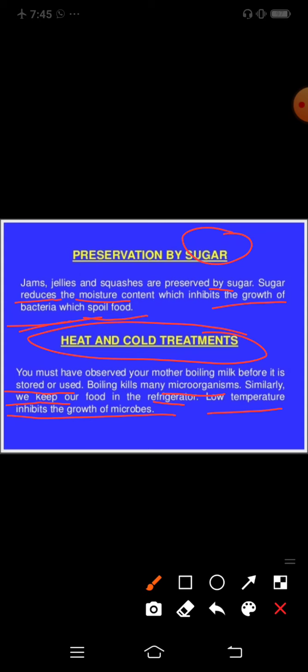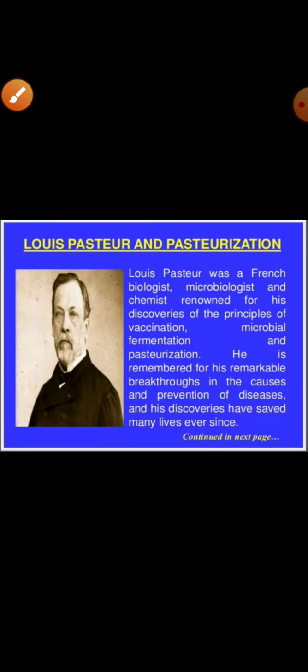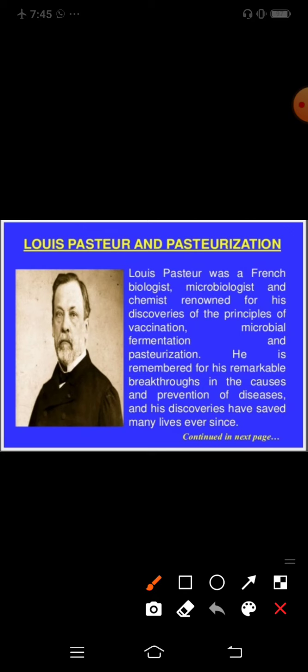In the heat and cold method, you may have heard about the pasteurization process. Louis Pasteur is a scientist, biologist, microbiologist and chemist known for his discovery of the principles of vaccination, microbial fermentation and pasteurization. He discovered the pasteurization process. He is remembered for his remarkable breakthrough in the cause and prevention of disease, and his discoveries have saved many lives ever since.